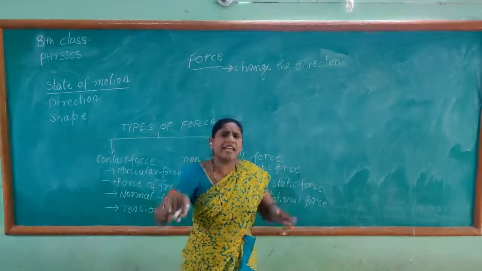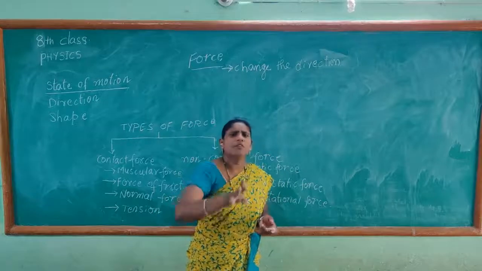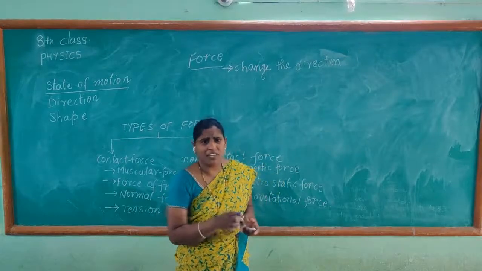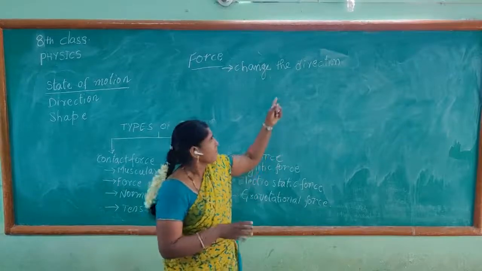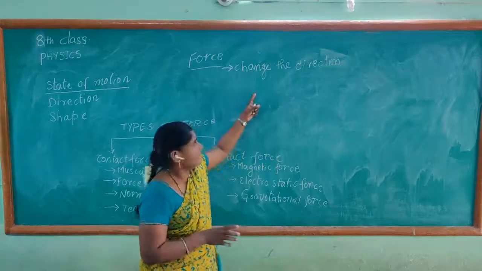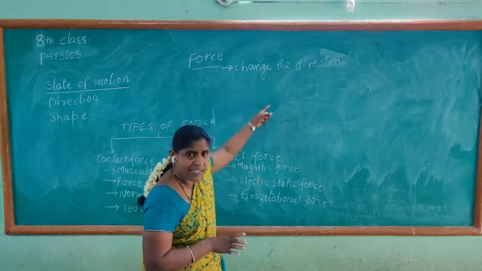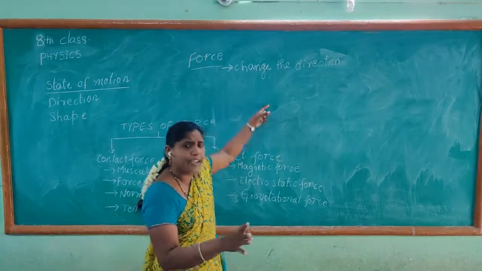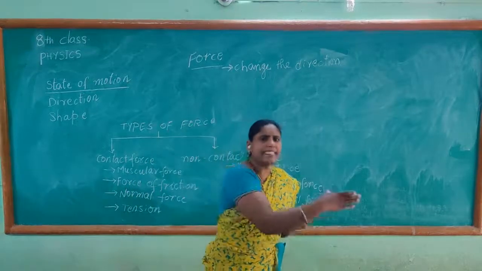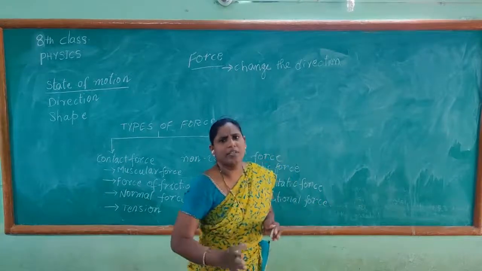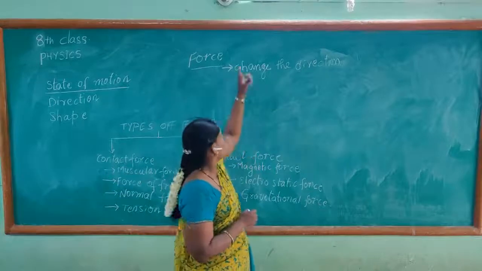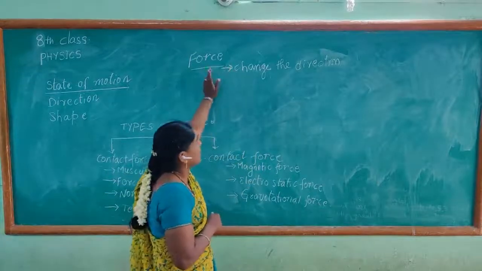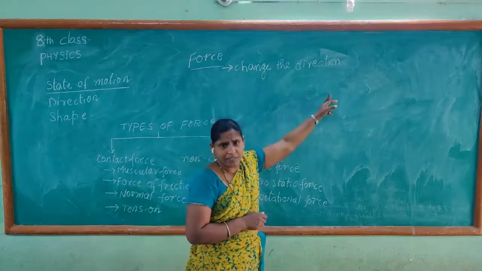When we are playing carom, you hit the coin with the striker. As you strike, the coin moves, changes direction, and goes in another direction. That means it is changing its direction. So by this we can say that force can change the direction.